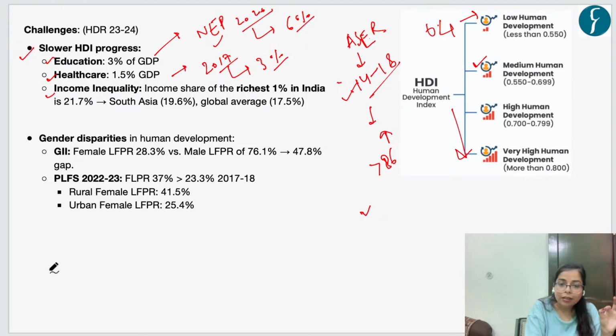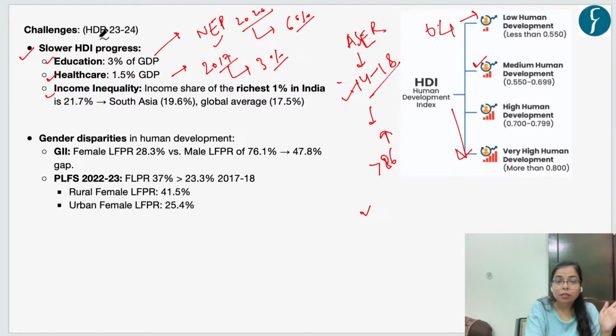Other thing is that the insurance penetration is very less, right? Say for our elderly population, there is an increasing number of elderly population in India, so with no health insurance, right? And the majority of our poor people are employed in informal sectors, so they also lack social security benefits, right? So there are issues with the healthcare system also. And then let's come to our third indicator, which is income inequality.